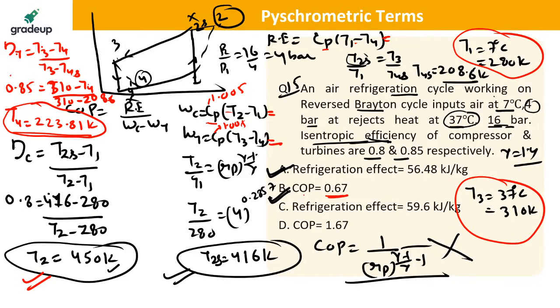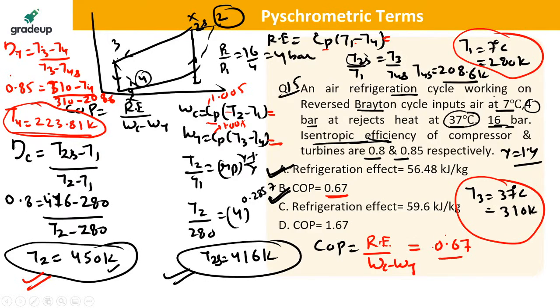Clear? Are you getting this answer, everyone? Put all the values, you will be getting COP as, this formula will not be used. You will be using this formula: COP will be equal to the refrigeration effect divided by the work of compressor minus the work of turbine. This formula will be used for finding the COP. Okay. So you will be getting the answer from there, 0.67. Are you getting this point, everyone?